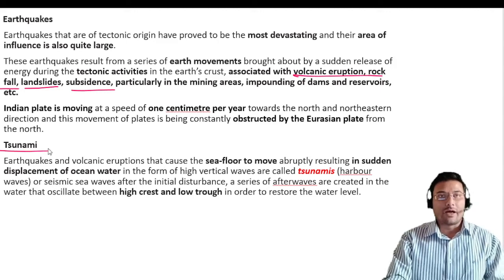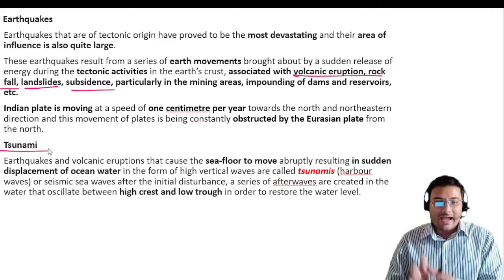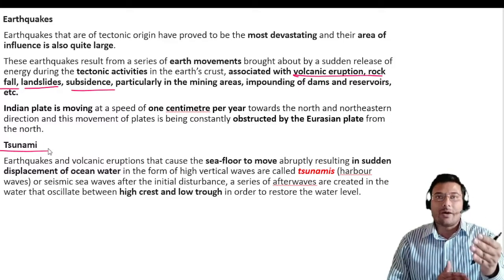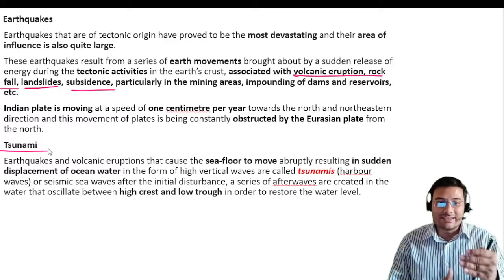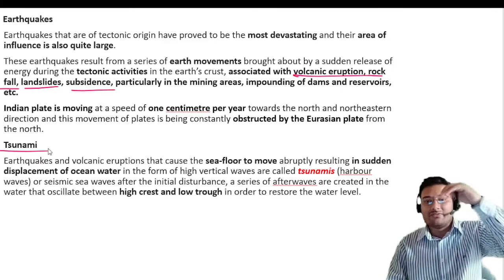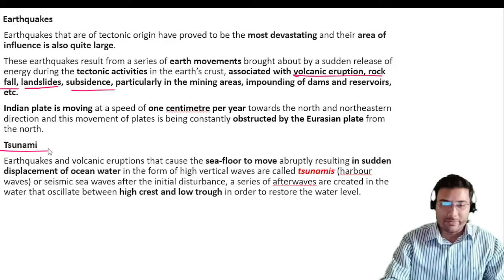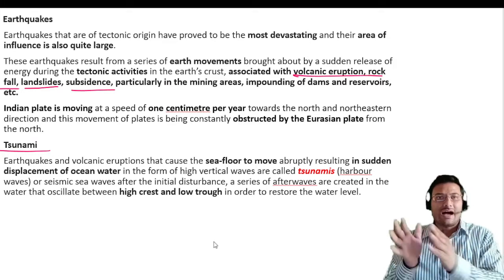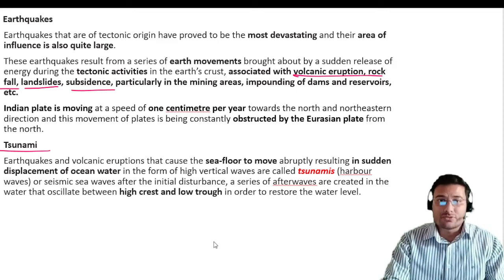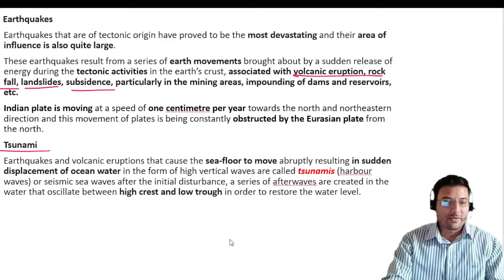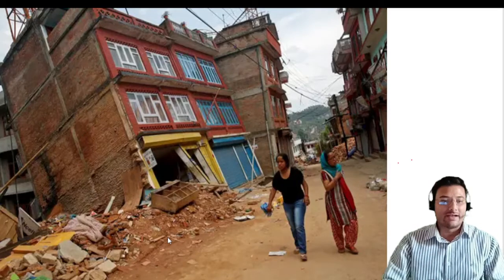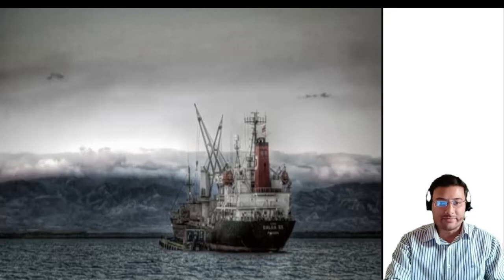If we talk about tsunami, earthquake and volcanic eruption cause the sea floor to move abruptly, resulting in a sudden displacement of ocean water in the form of high vertical waves, which are called tsunami. And we see there the high crest and low trough in order to restore the water level. Okay, here you can see the image of the earthquake havoc, and this is the image of tsunami.